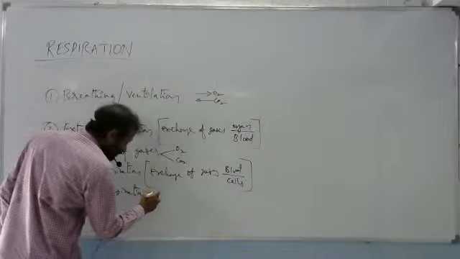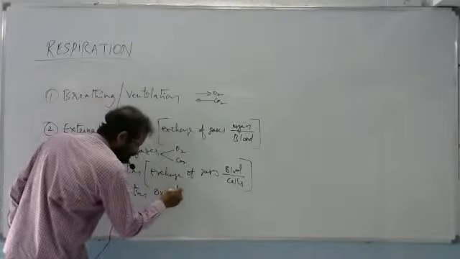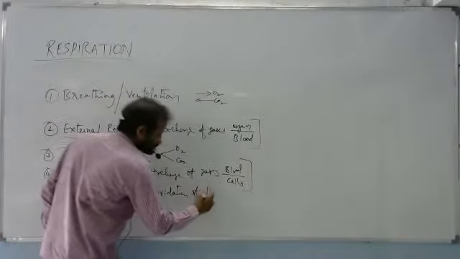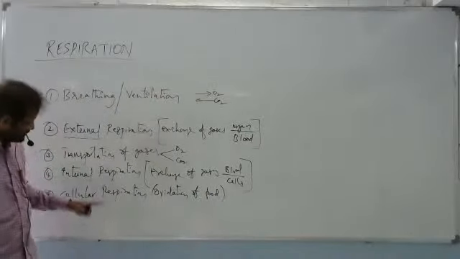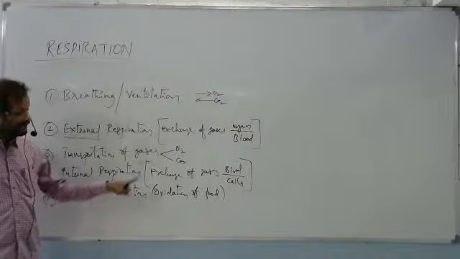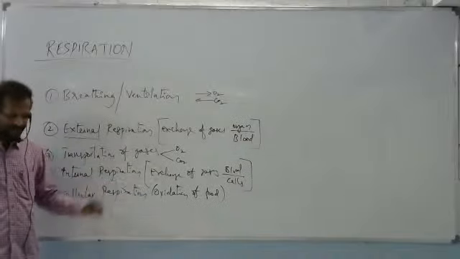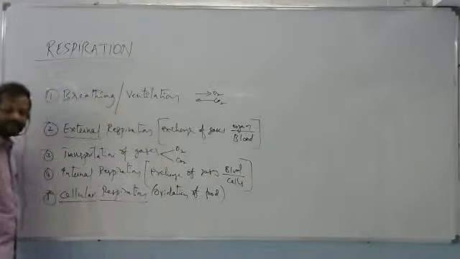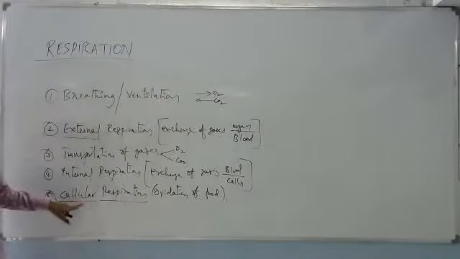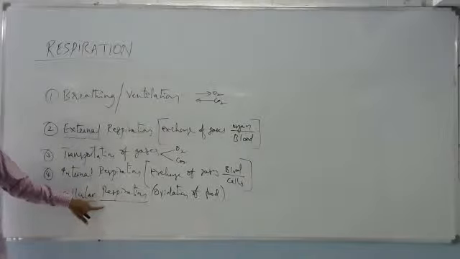In this cellular respiration, oxidation of food substances takes place, and liberation of energy takes place. So, this is the final step in which energy is released.